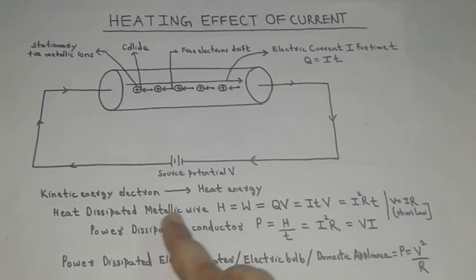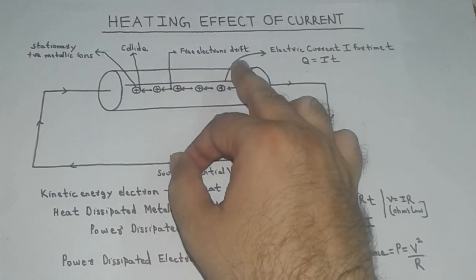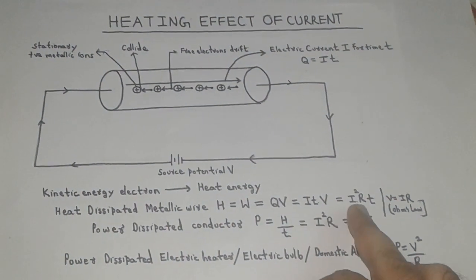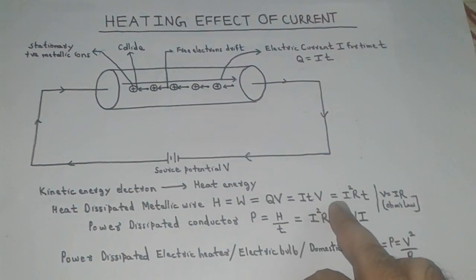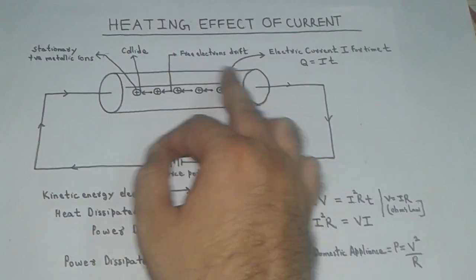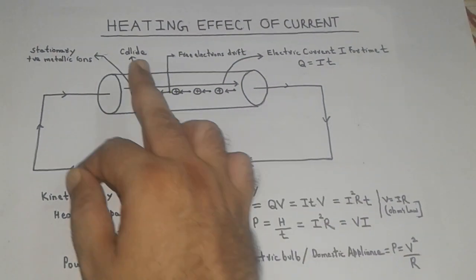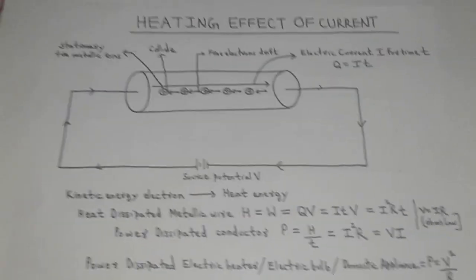Hence from this equation we conclude that the heat dissipated by a metallic conductor depends on the current flowing in the metallic conductor, on the resistance of the metallic conductor, and the time for which the current is flowing in the metallic conductor.